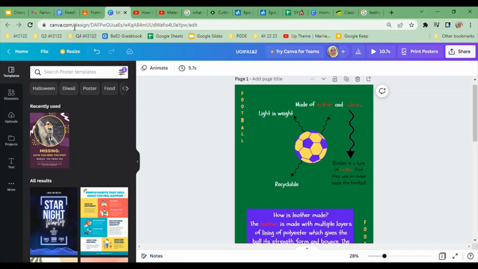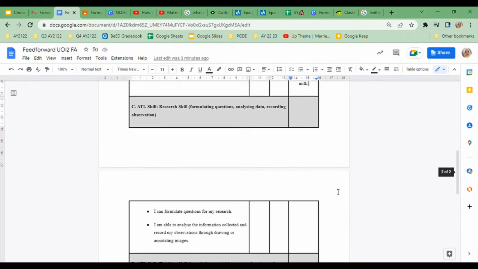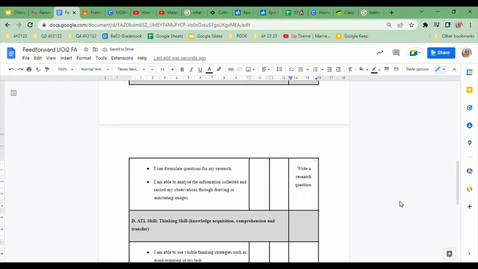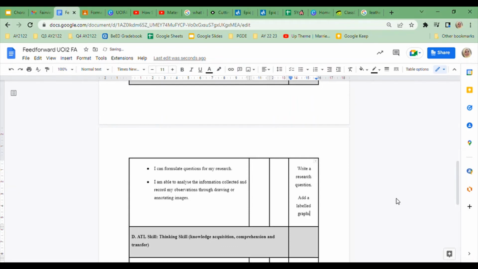All right, let's have a look next. So I'm going to comment here. Write a research question. Can you write more than one research question? Of course, definitely. However, you have to provide the answer for that research question. Next, add a label, graphic, or picture.